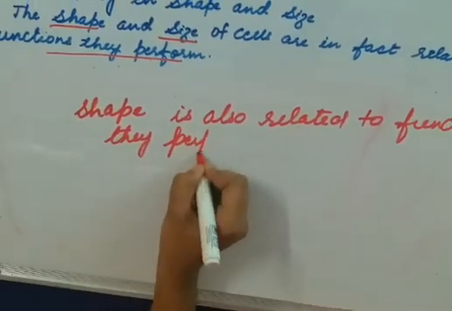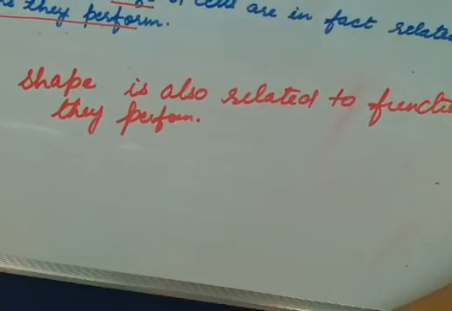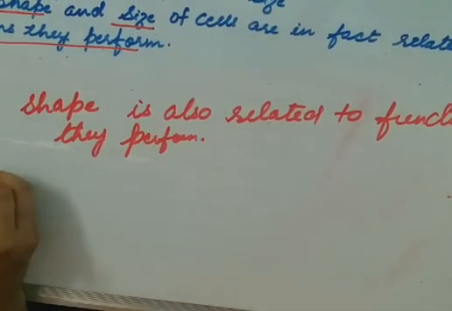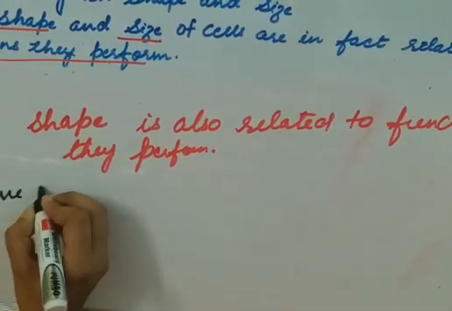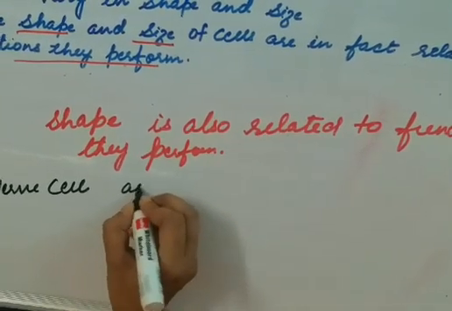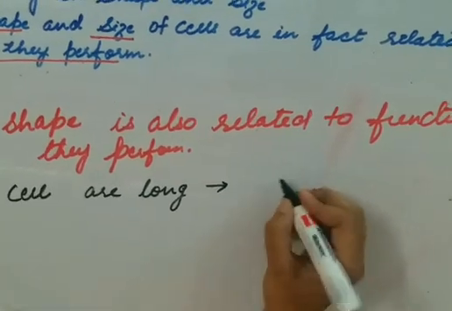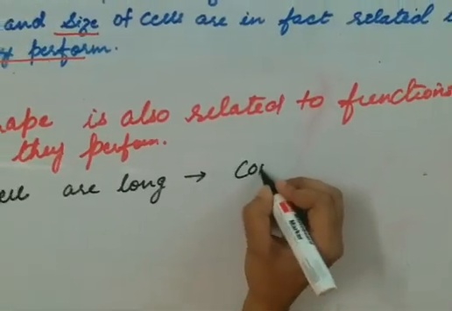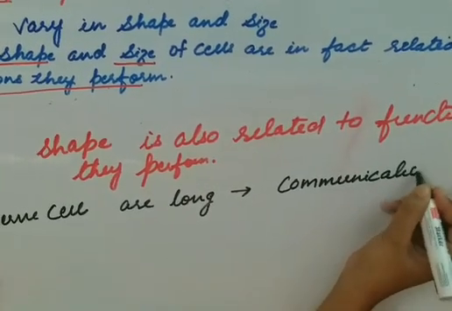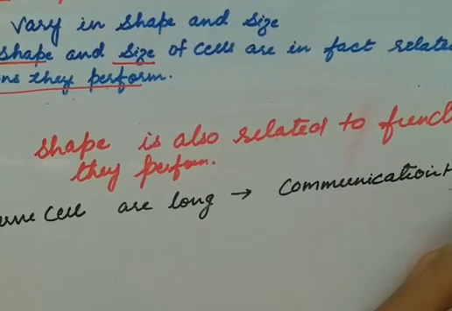For example, nerve cells are long for communication throughout the body.